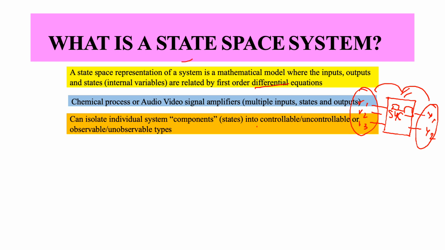Of course, when we say component, we actually mean states; we do not mean literally the component itself, but the representation of components. So we are looking at a system where I can model input, internal variables and output, and I can even tell which specific internal variable states are controllable, uncontrollable, observable, unobservable, and so forth. That is the part of modern control systems in your BTech program. We will see all this a little bit later in our program.